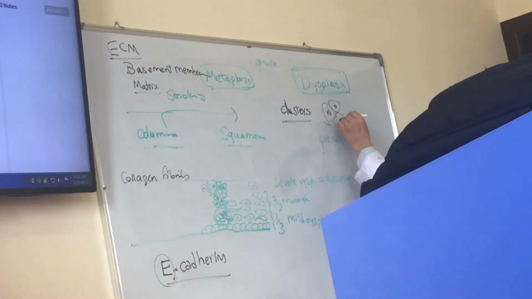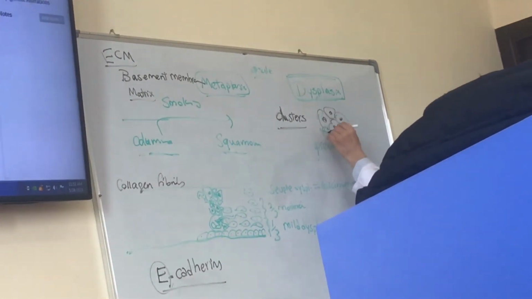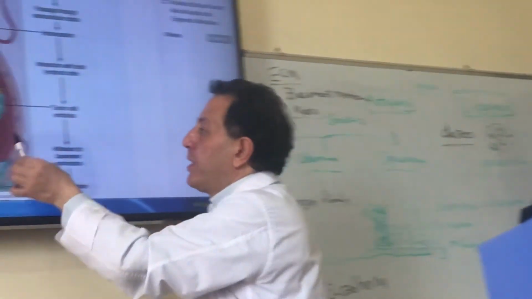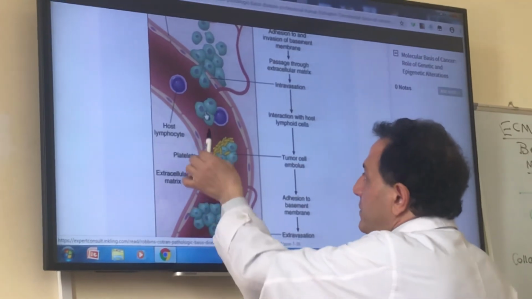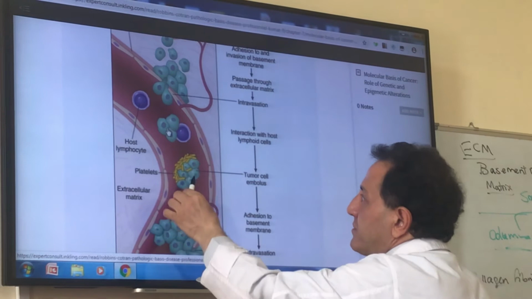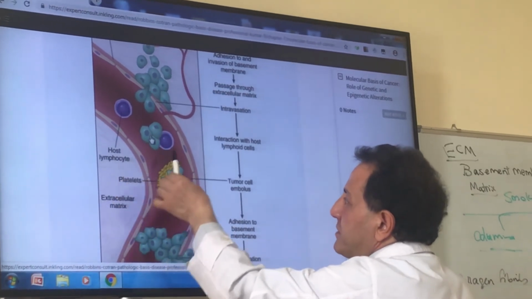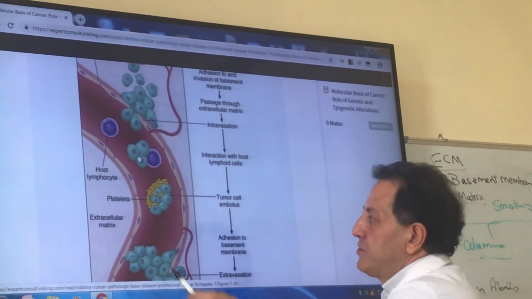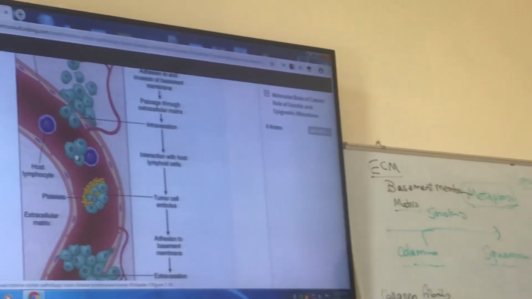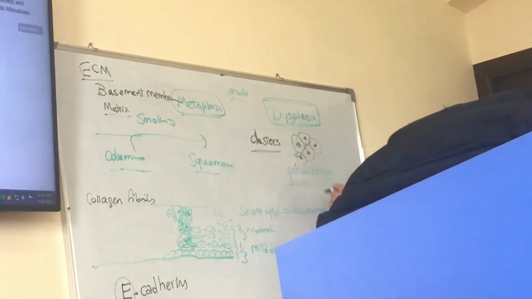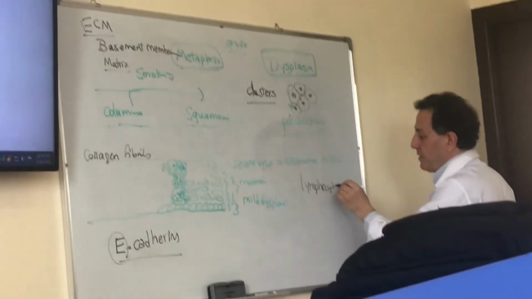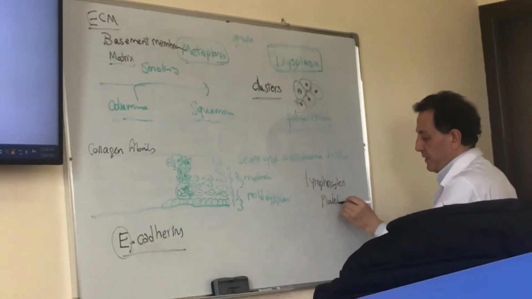So some cells are single, but generally they bind together and form clusters, and they like to bind to other cells as well. So tumor cells in circulation generally circulate in clusters, and they bind other cells such as lymphocytes and platelets. So these are platelets that have bound to tumor cells, and these are lymphocytes. So tumor cells generally circulate in clusters, and they bind other cells that are present in blood, including lymphocytes and platelets.